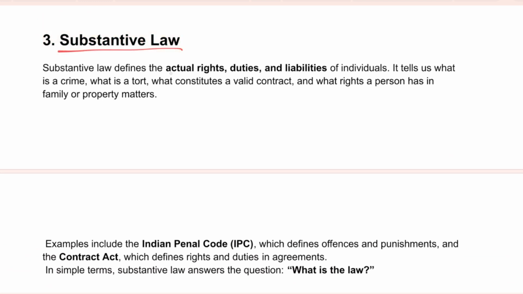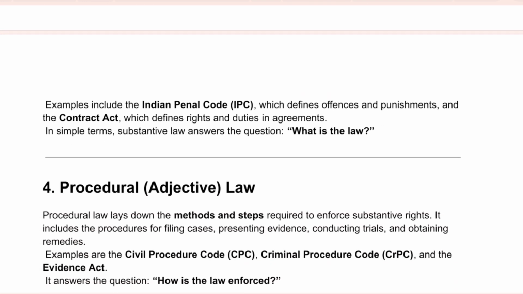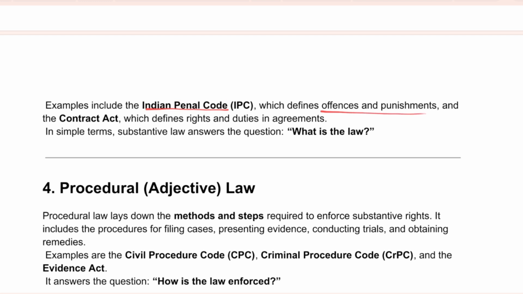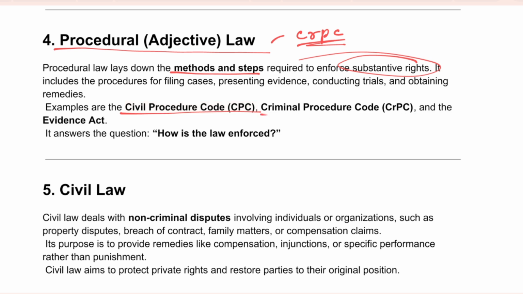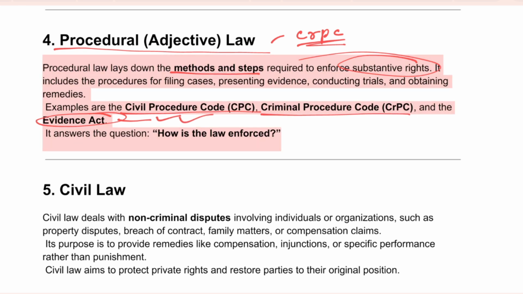Now comes substantive law. Substantive law defines the rights, duties and liability of an individual. For example, the Indian Penal Code, which defines the offences and punishment given to the offenders. Then the law of contract, which defines rights and duties in the agreement. Then comes procedural law, for example CrPC. It defines the method and steps required to enforce the substantive rights of an individual. For example, we have the Civil Procedure Code, Criminal Procedure Code, Law of Evidence. Students, the Law of Evidence Act is both substantive and procedural law.